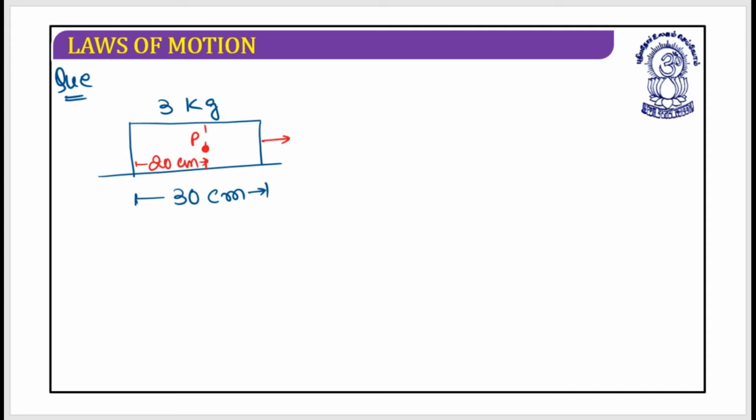and from here it has been pulled with a force of, let's say, 9 Newton.